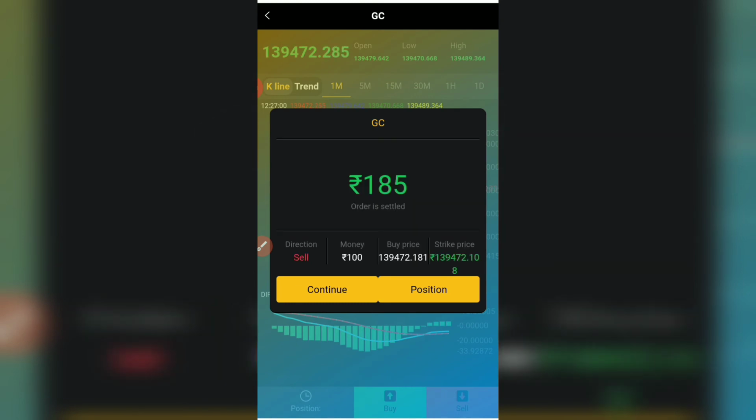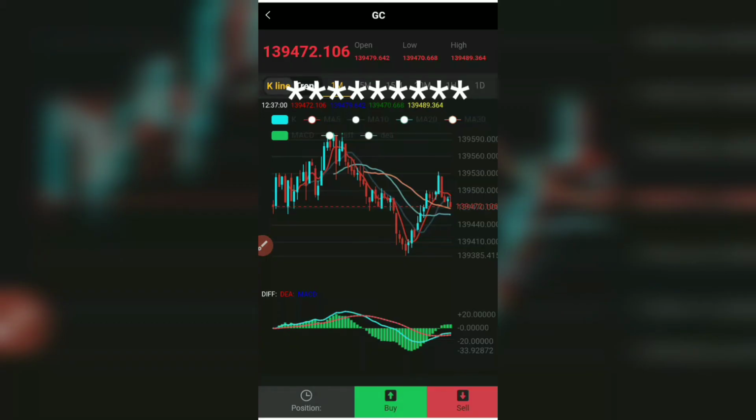So as you can see, here is profit. As per my opinion, the market is down, so I sold the product, and you can see here is the profit of the market. So like this you can make your own strategies on the USFX platform. So now let's go back to the home page.